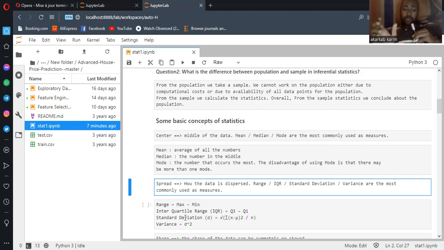Interquartile range, we use quarter three and quarter one. Quarter three means 75% of data minus 25% of data. And at this time, we are going to have something called the interquartile range.